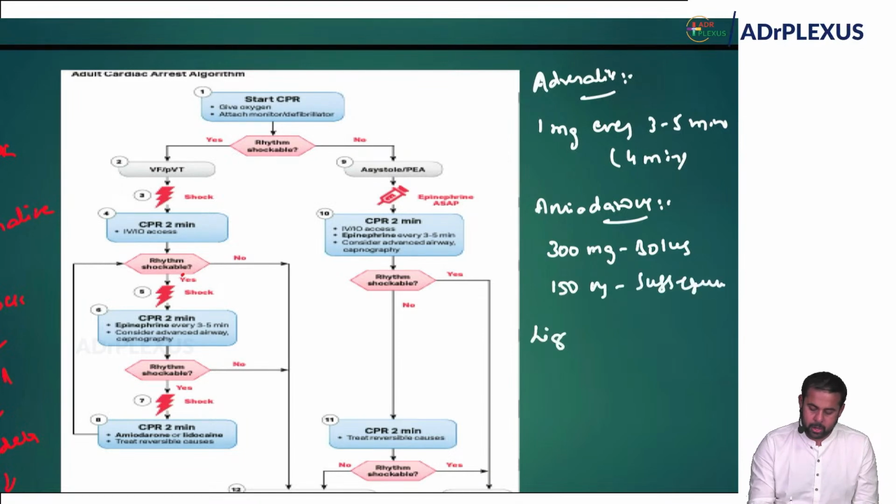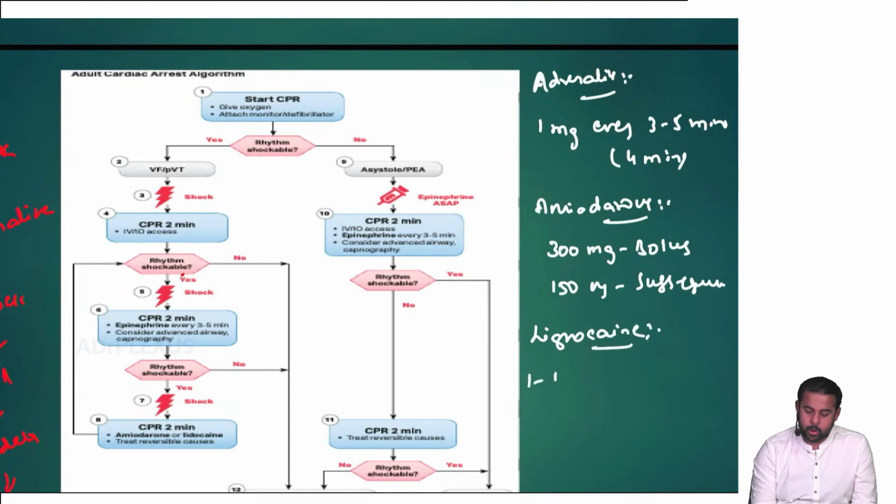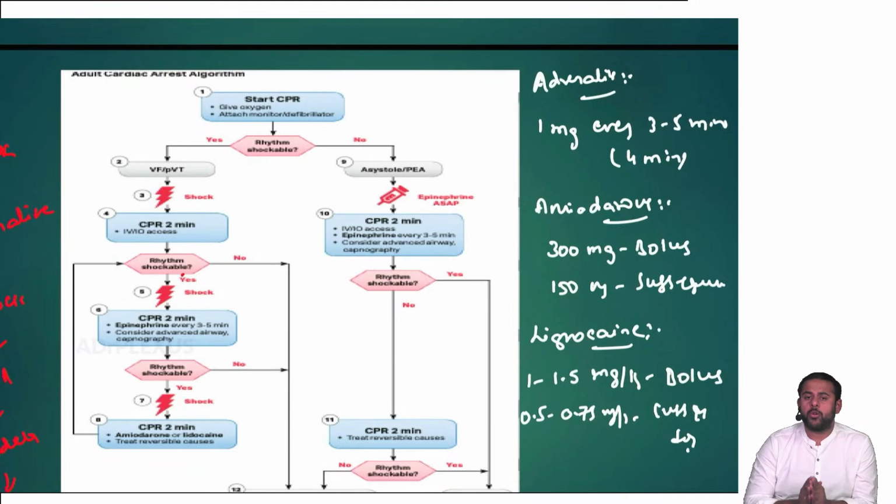Then coming to lignocaine, instead of amiodarone, you can give lignocaine also. That is 1 to 1.5 milligrams per kg as bolus, and 0.5 to 0.75 milligrams per kg for the subsequent doses. So this is how you give it.